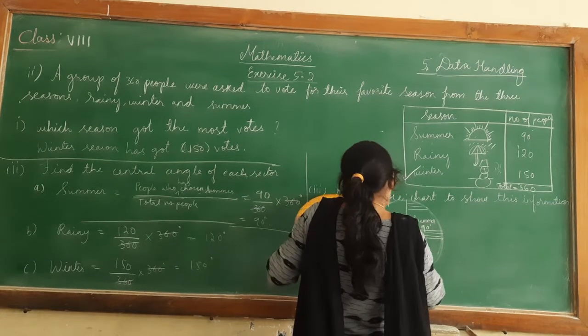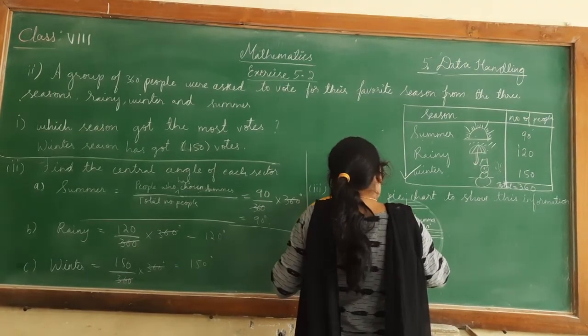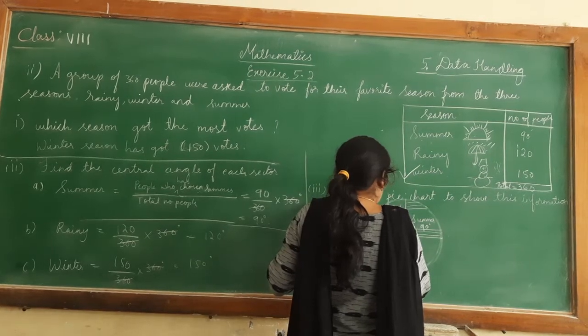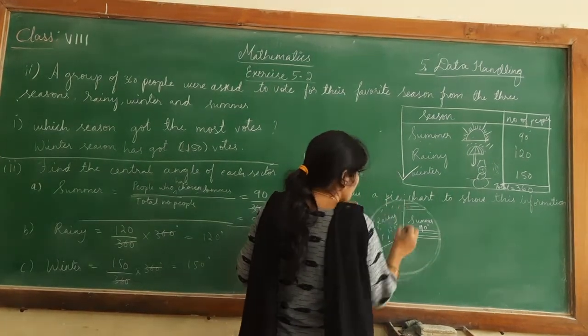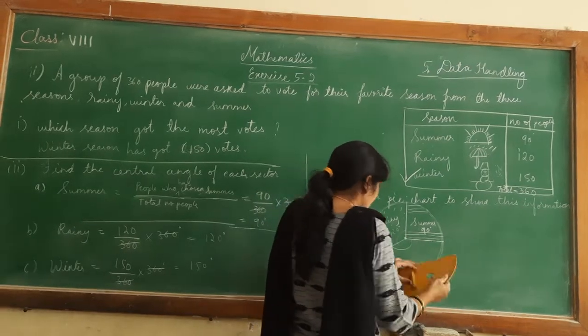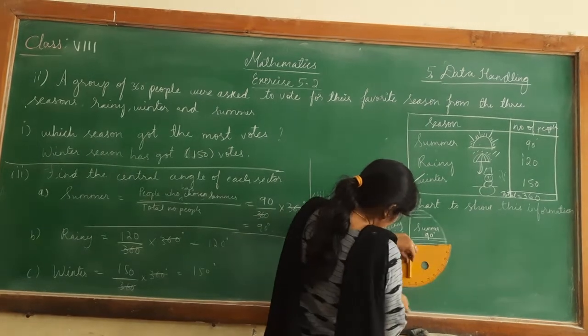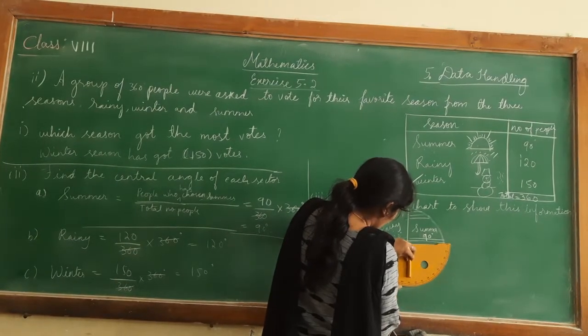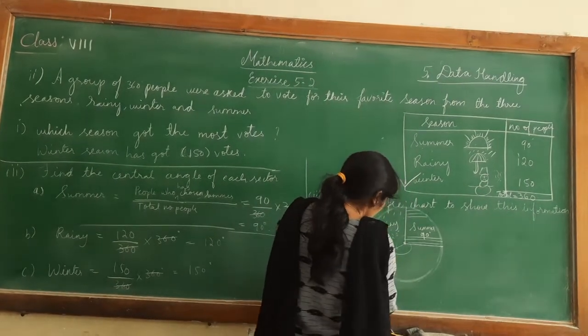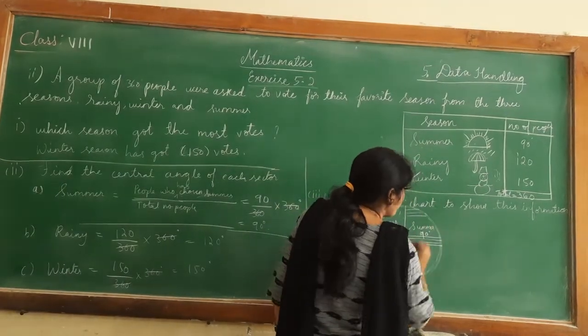This is 120 degree of rainy season. You can mark with any shade also, and this last part is 150 degree. If you want, I will show you. This is 150 degree, somewhere here. This is your winter season.